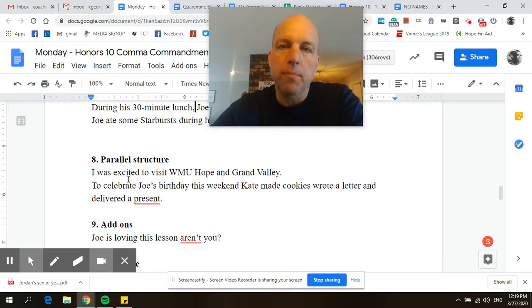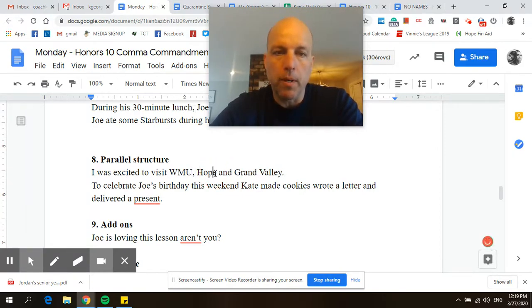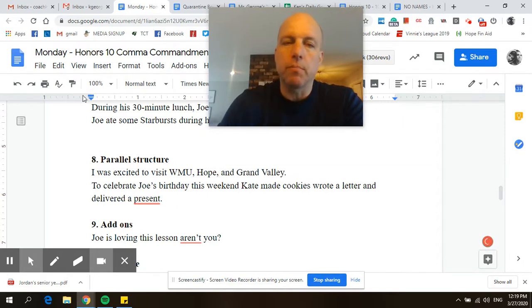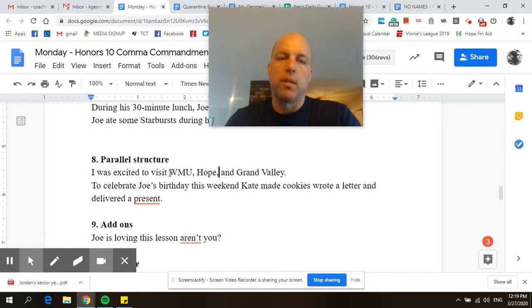Parallel structure is something that I use a lot in my writing, and it's how you list things in your writing. I was excited to visit WMU, comma, Hope, comma, and Grand Valley. The thing with parallel structure is that all 3 parts of the parallel structure have to be equal. So we've just got a noun, and a noun, which is great.